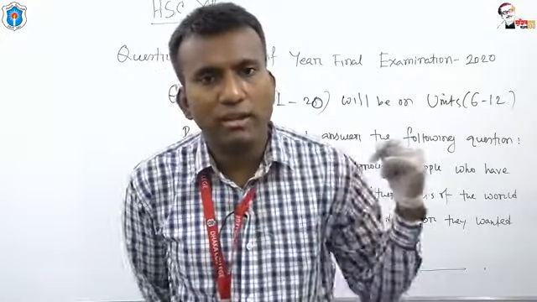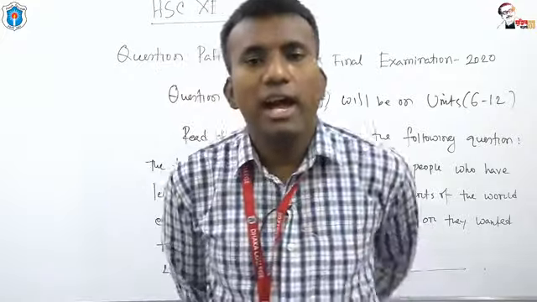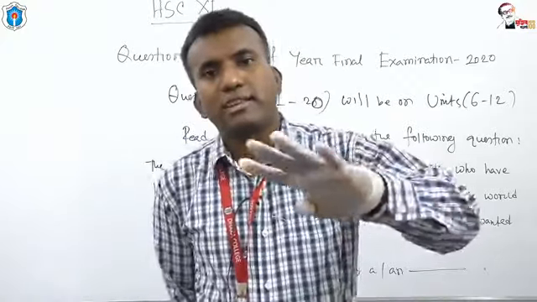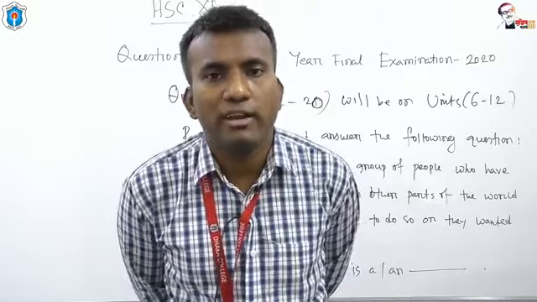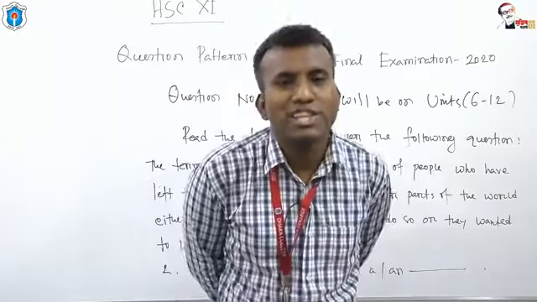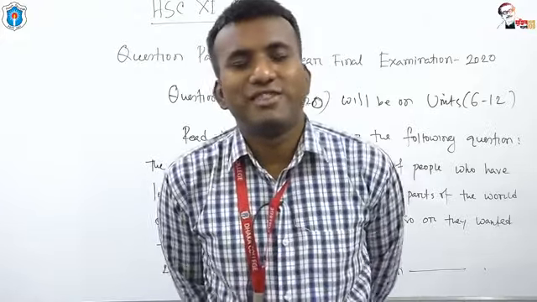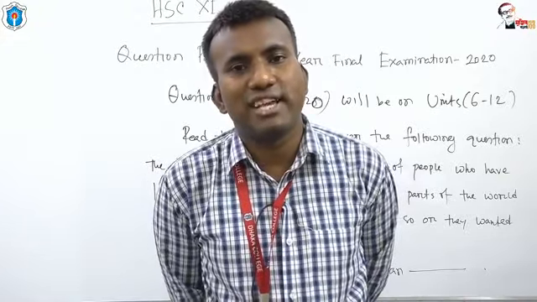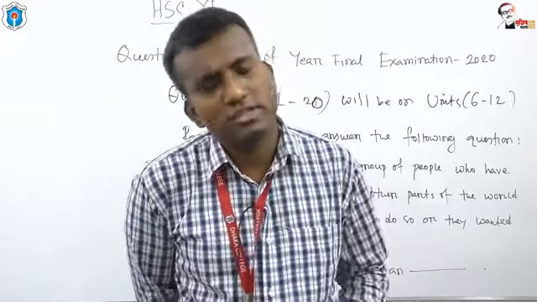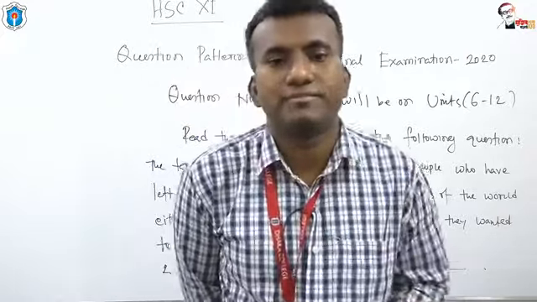Question on information in the passage, and identification of parts of speech. These are the 4 categories from where questions will be set, from question number 1 to 20. So my dear students, I think it's clear to you. If you have any kind of question, please write in the comment box. I'm sure I will give you the answer.